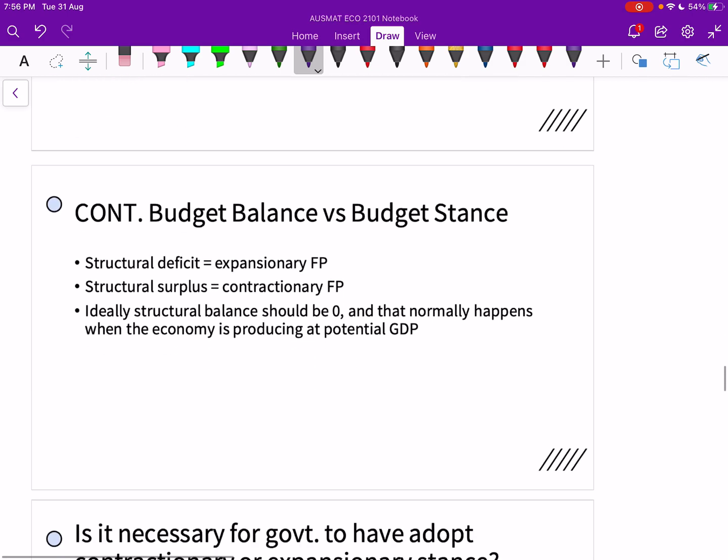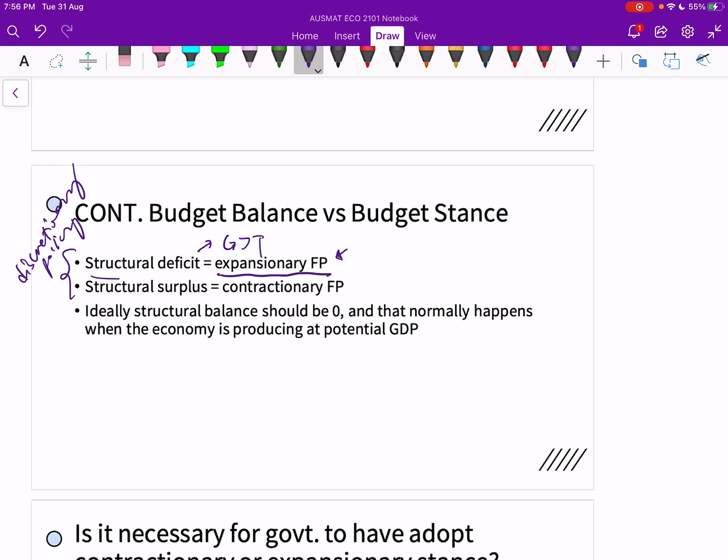Now, as we continue on, if we have a structural deficit, keep in mind that structural means it is the discretionary policy that we have, contractionary or expansionary. If we have a structural deficit, it means we have more government spending than the tax we collected from the discretionary policy. We have more spending, thus we want to expand the economy, so we call this an expansionary fiscal policy.